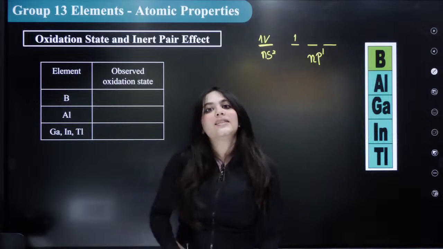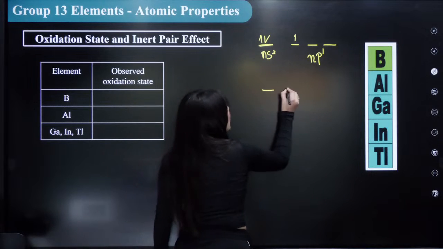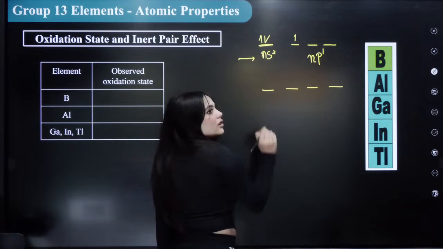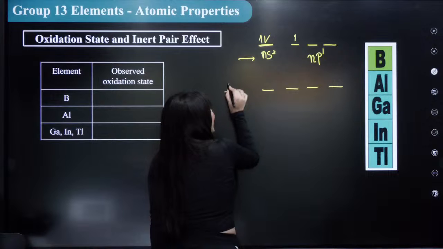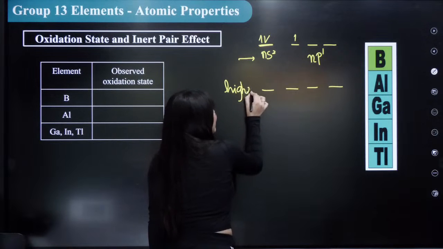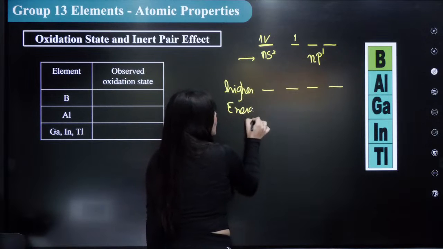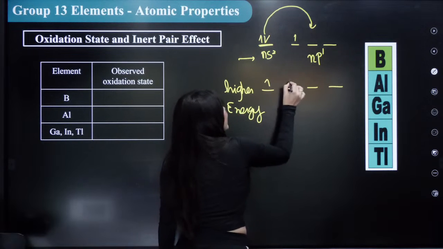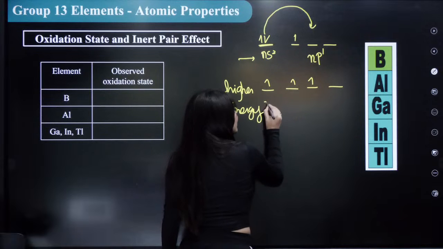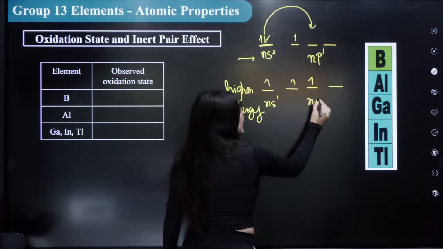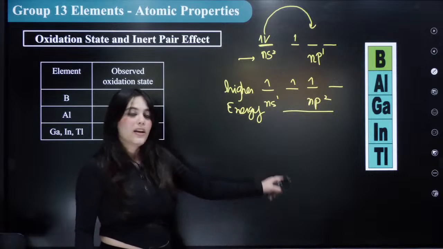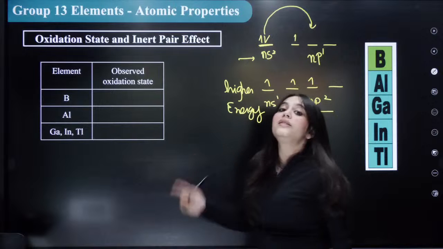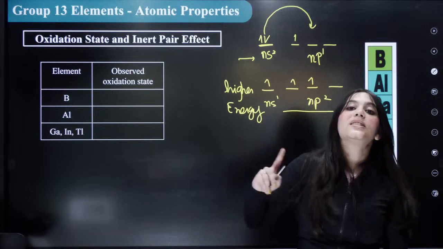If it gains some energy, what can be the other configuration? For example, I gave some energy to it. At higher energy, this electron can jump over here, and it will get a configuration like this, ns1 np2. So now tell me how many oxidation states are possible.